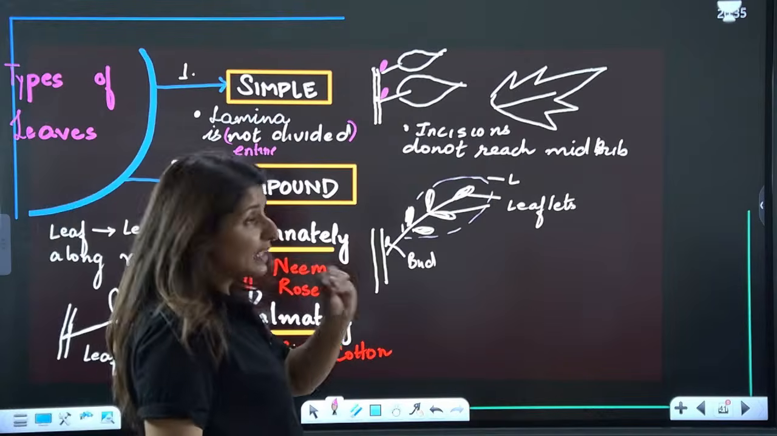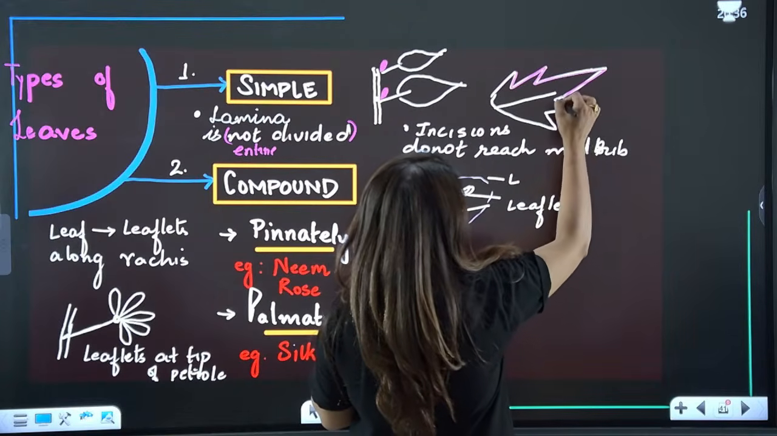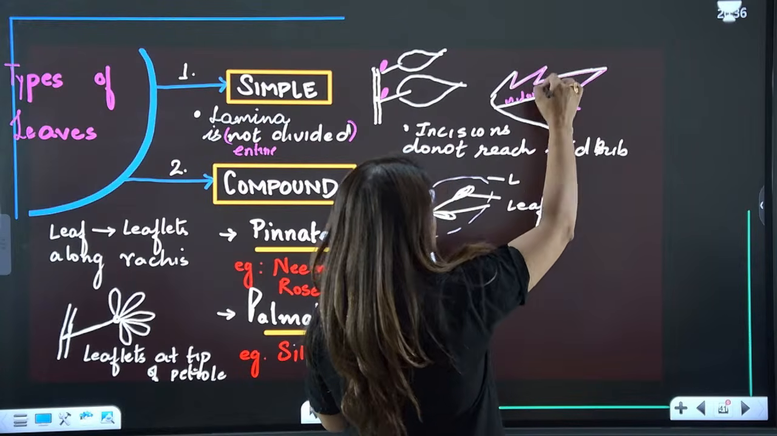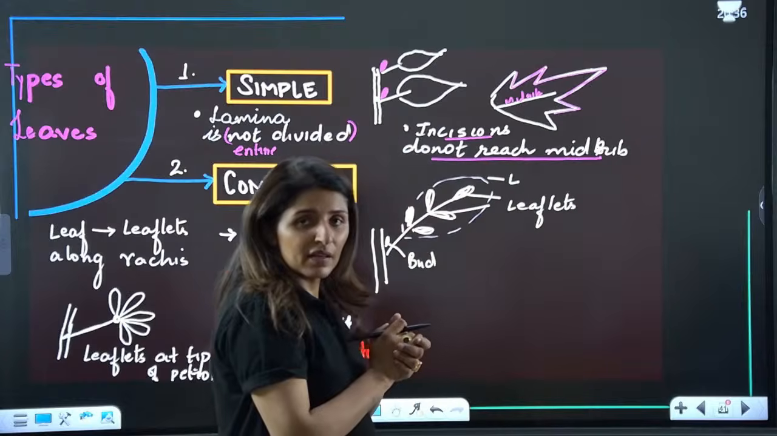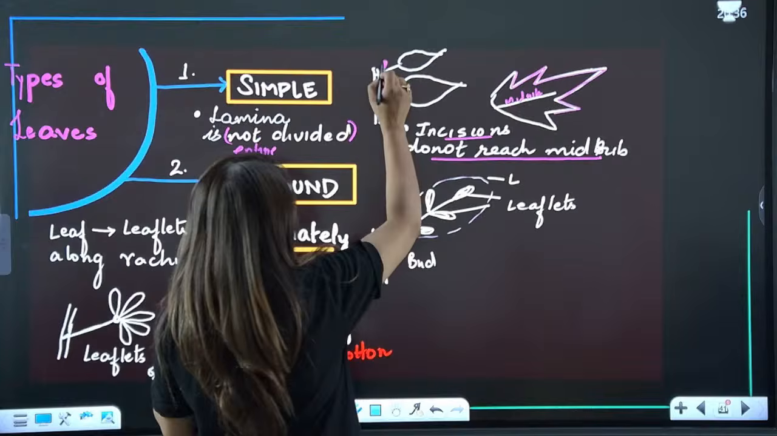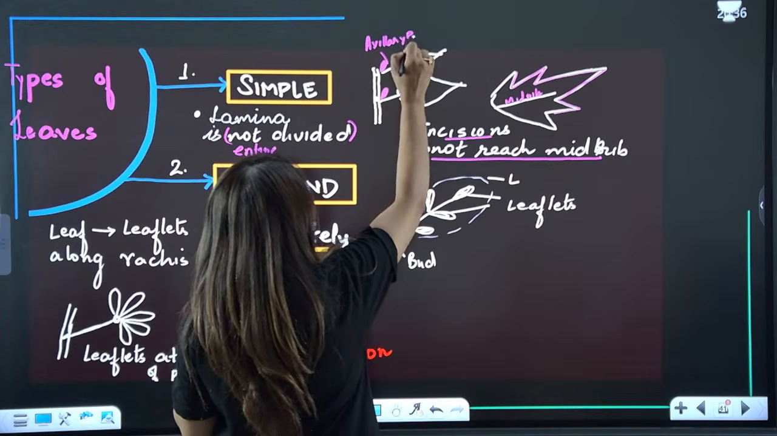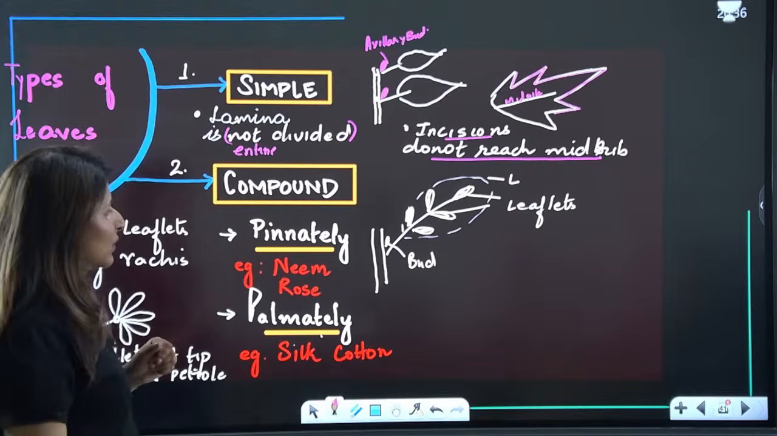In case there are some incisions, some cuts, then the cuts don't reach the midrib. The midrib is far and the incisions are quite away from it. Incisions do not reach the midrib. And remember, there will always be, as I said, an axillary bud at the base of the leaf. Is that clear? Now talking about the compound leaves.